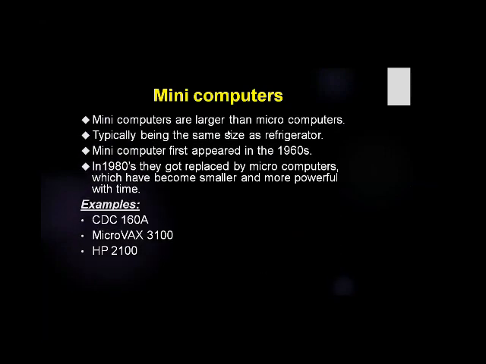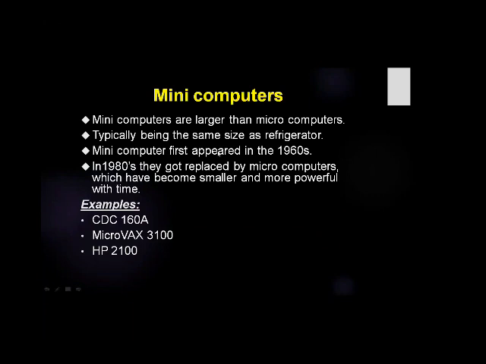Mini computers are larger than microcomputers. We have discussed that a microcomputer is the desktop computer, and the mini computer is larger than the microcomputer, typically being the same size as a refrigerator. Everyone has a refrigerator in their houses, so the mini computer is the same size as a room refrigerator.